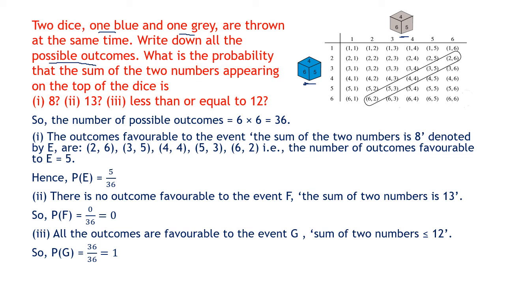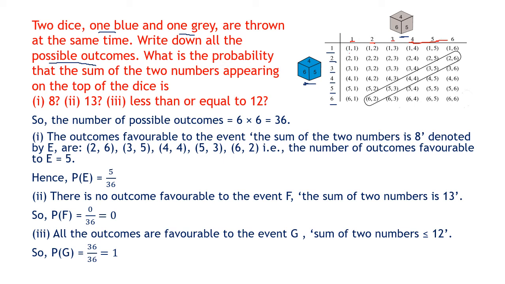On the blue die we can have the number 1, 2, 3, 4, 5 or 6. On the blue die there are 6 outcomes possible. On the grey die also there are 6 outcomes possible: 1, 2, 3, 4, 5 and 6.